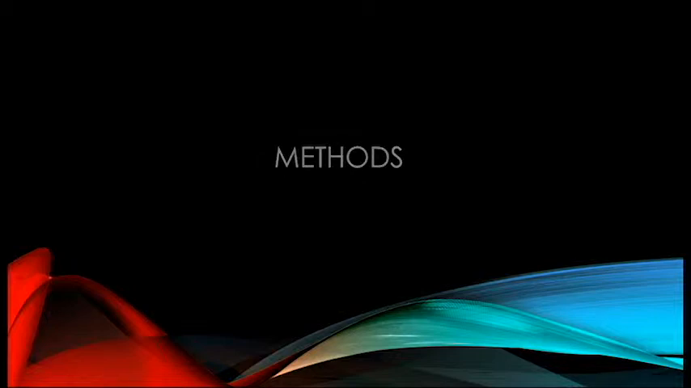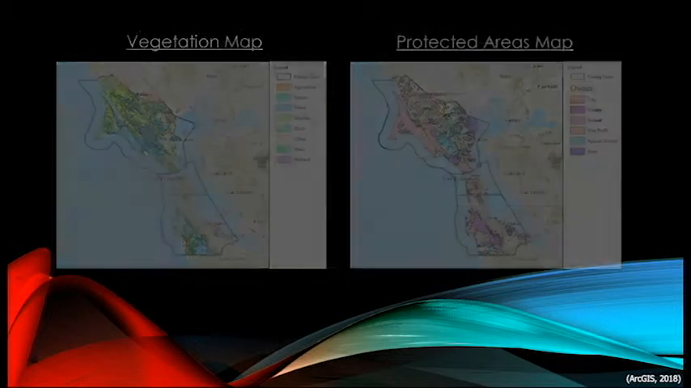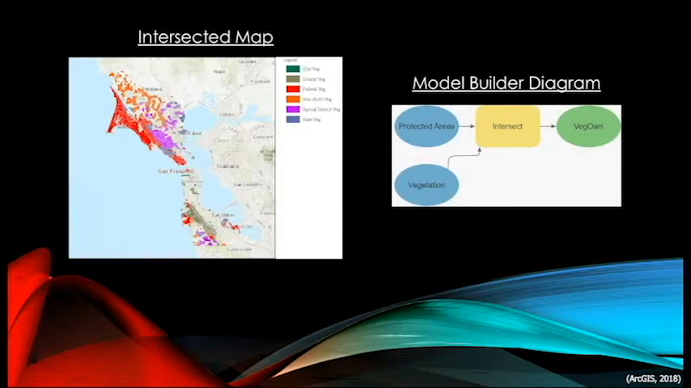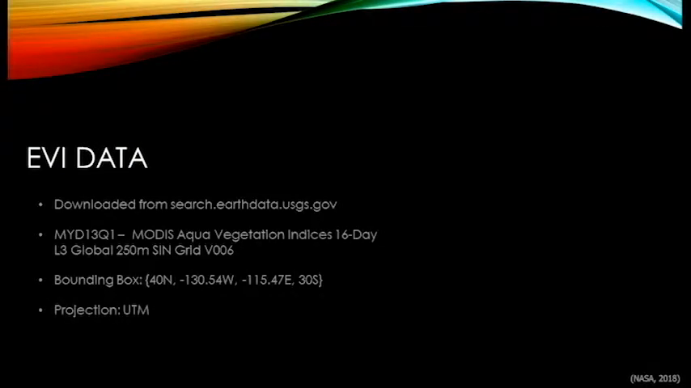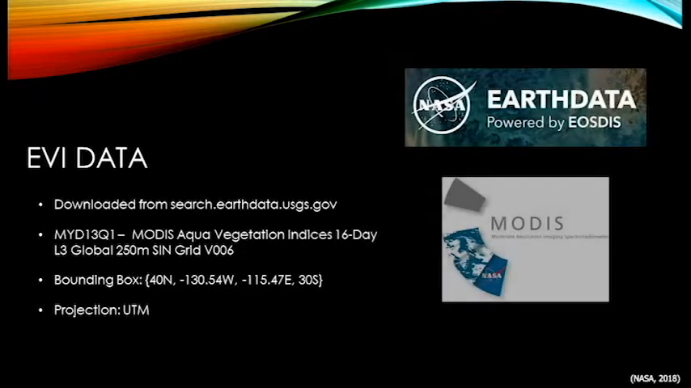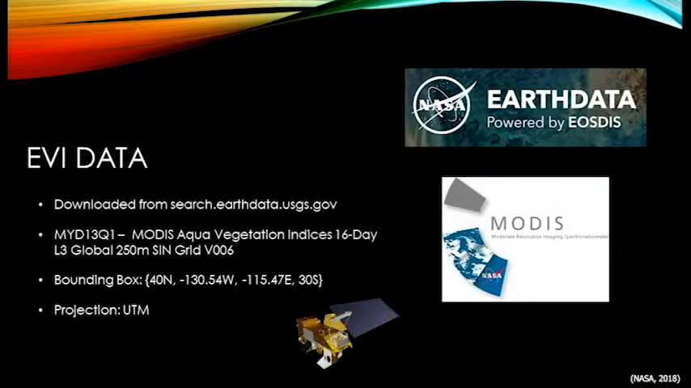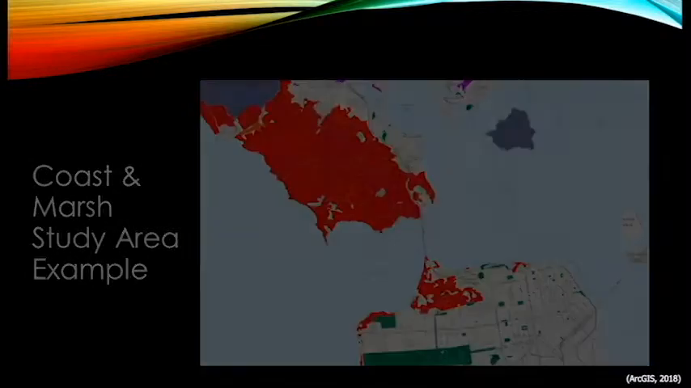To begin our assessment, shapefiles of protected land ownership boundaries were intersected with vegetation boundaries to create our study area. Our value data was provided by 16-day, 250-meter sinusoidal grid Aqua MODIS vegetation index data from NASA's Earthdata website. The study area contained a great deal of coastline and marshland, so Aqua MODIS was chosen over Terra MODIS for better coverage.